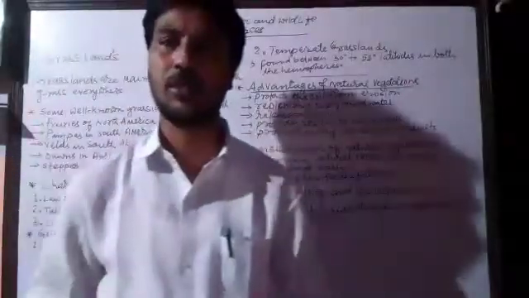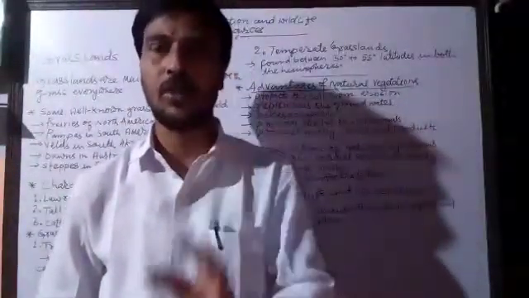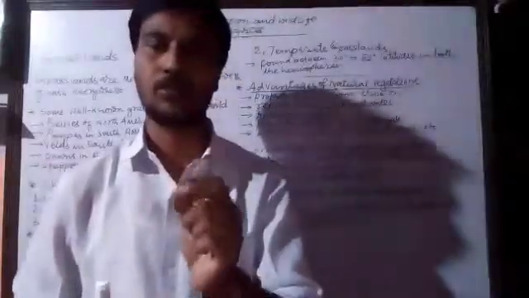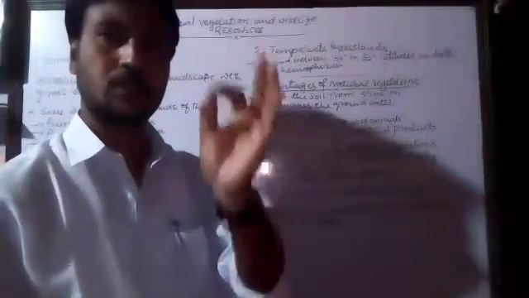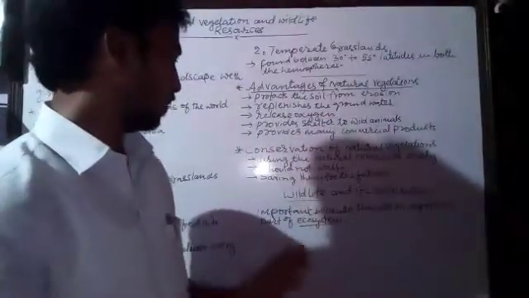Next we see wildlife and its distribution. As we have been studying about the natural resources and wildlife, let me tell you what wildlife is. Wildlife refers to the different types of plants, animals and microorganisms living in a natural habitat. Plants, animals and microorganisms that live in a natural habitat are called wildlife.